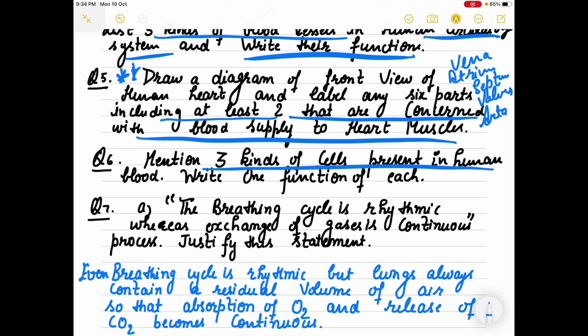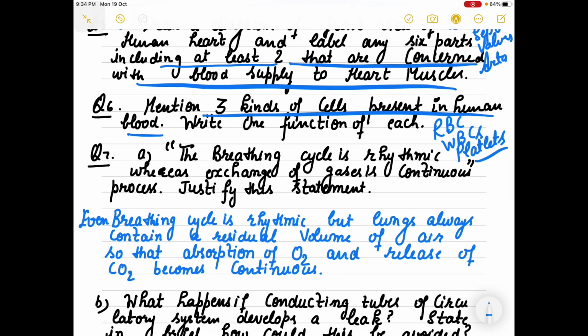Mention 3 kinds of cells present in human blood. You know, RBCs, WBCs, and platelets. You can watch my video for this. I have discussed it very carefully with their functions. This question I have solved for you.